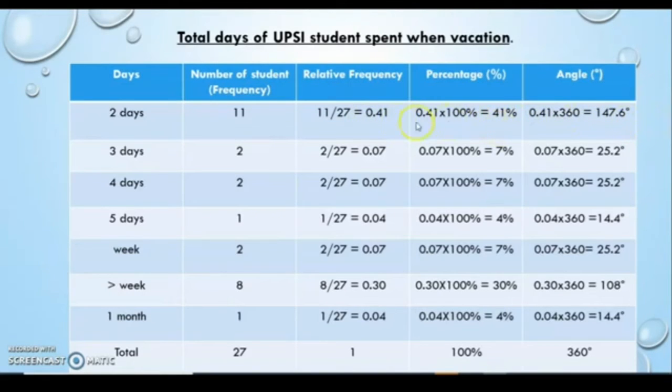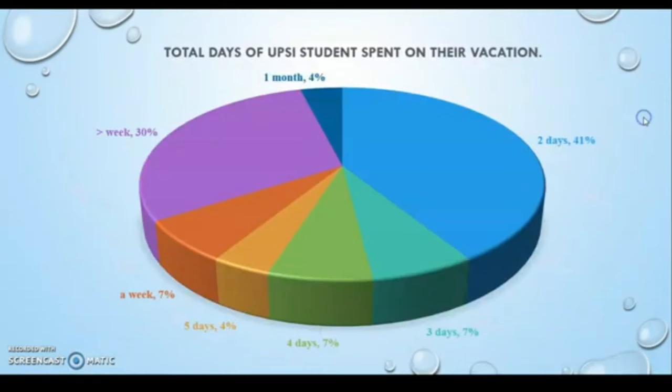This is the pie chart about the total days UPSI students spent on their vacation. In the pie chart, we can see that the majority of UPSI students spend only 2 days on their vacation, followed by more than a week, and the least is 1 month.